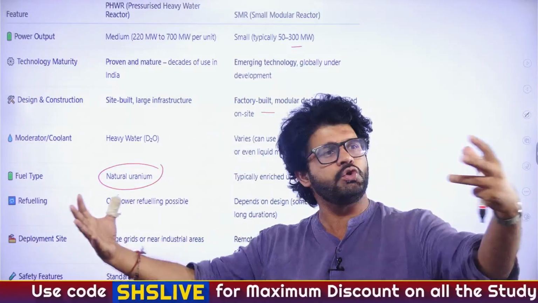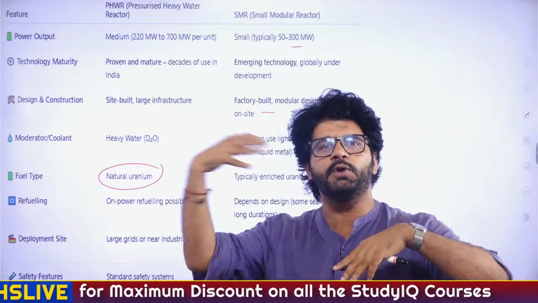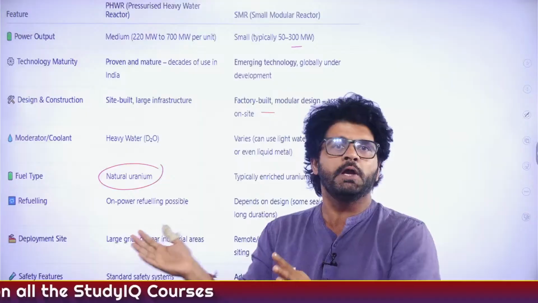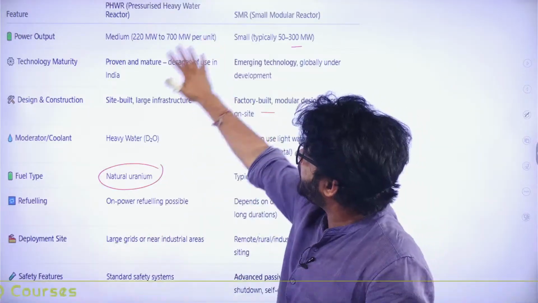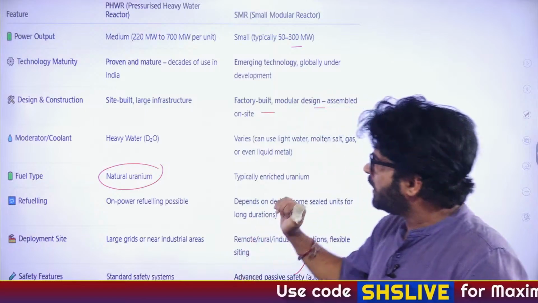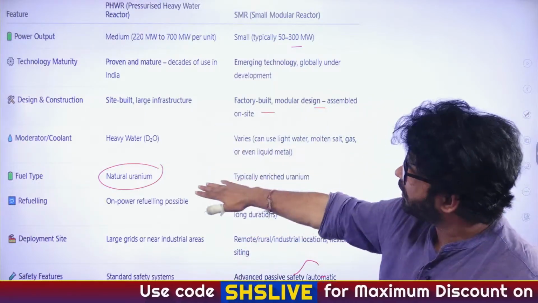In a fusion reaction, two hydrogen atoms come together and produce helium and an enormous amount of energy. Commercially, we have not been able to tap nuclear fusion to its fullest. Please remember, in these PHWR and SMR, we are using the nuclear fission reaction. Now, the fuel type we discussed is natural uranium.